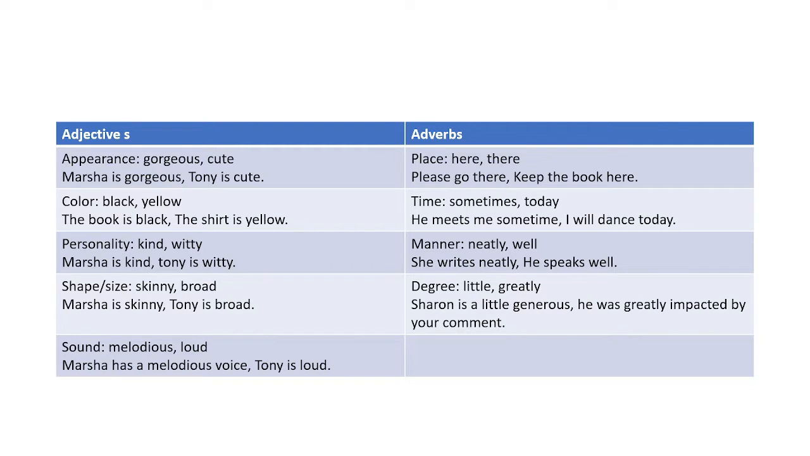Okay, so these are the adjectives, and let's move ahead and see the examples. In adjectives we can say appearance: gorgeous, cute. For example, Marsha is gorgeous. Here we can see how Marsha is to look at. The second example is Tony is cute. How is Tony to look at?